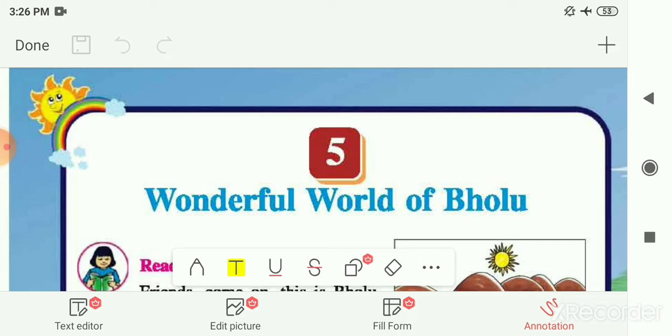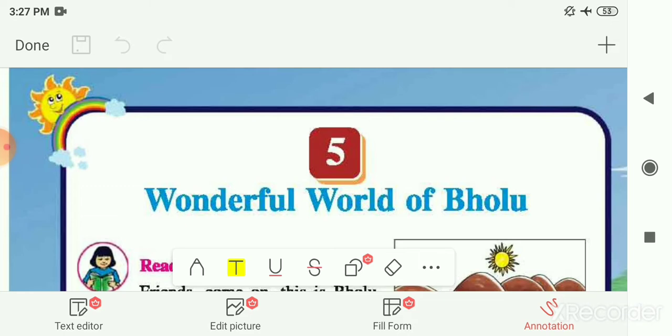So before starting that, let me recall what we had seen in the previous video of this chapter. In the previous video we had seen that there is a boy whose name is Bholu, and he went for a walk by a pond side, and he met different animals, and he got to know about the diversity in the habitats of the different animals, the places where they are living. So now let me recall what we had learned from this diversity in the habitat of the different animals.